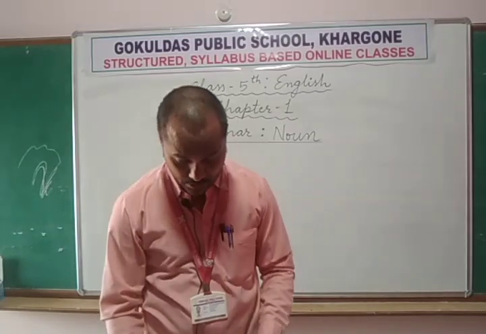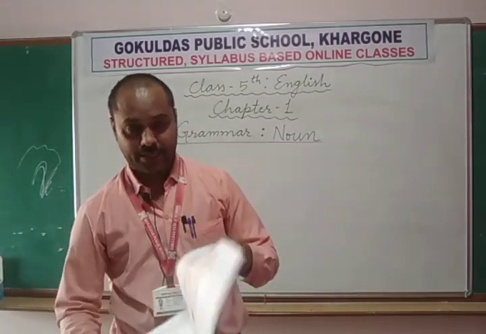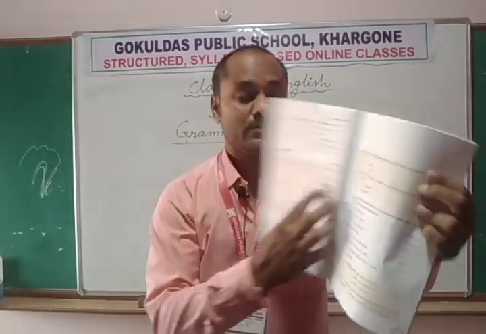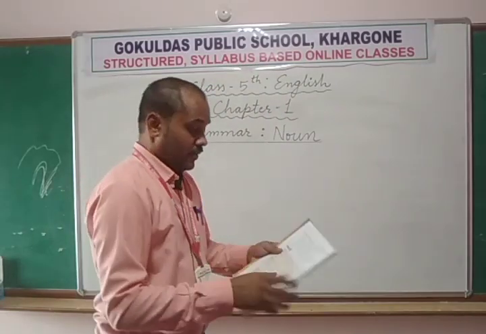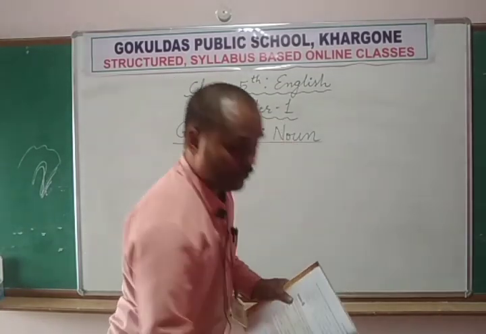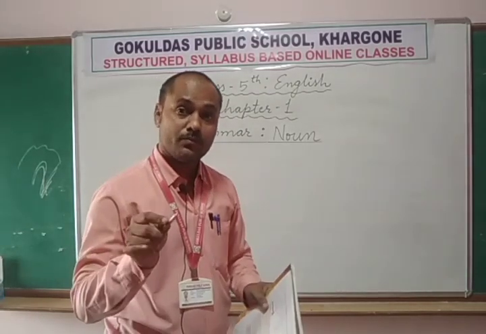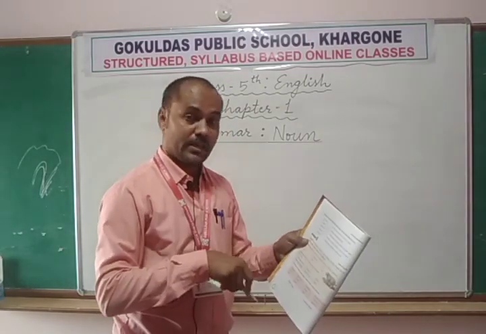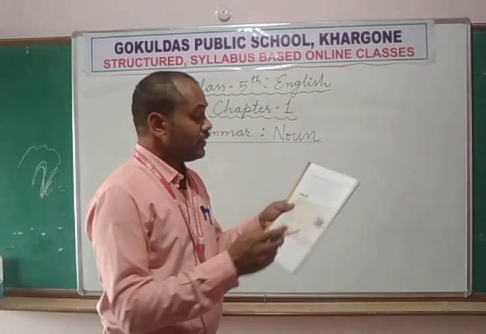So first, let's come on the page number 8. Come here on the page number 8 where rhinoceros is printed here. Okay, so come here. Grammar. And what is the topic? Noun. So I am explaining you these things, but you need to note down all things as it is in your grammar portion in your CW copy. The half portion of the grammar back side, you will start from here. Chapter number 1 topic is noun. Okay, now you note down this.